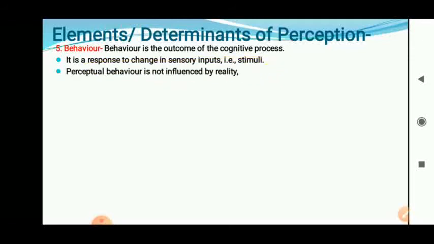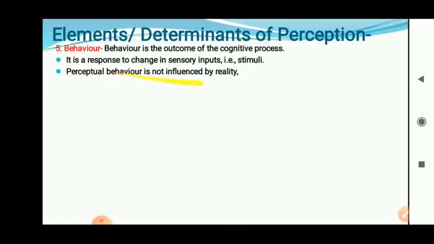According to whatever knowledge, whatever cognition we gain, we try to carry out the action. So behavior is the outcome of the cognition process. It is a response to change in sensory stimulus or inputs. Whatever information we are receiving, we try to respond to that information. According to whatever message we receive, we carry out our behavior.